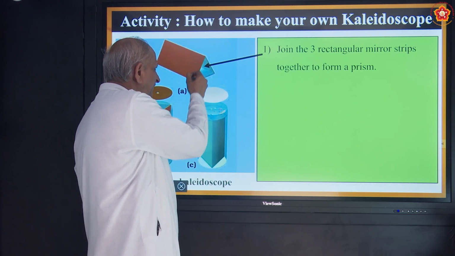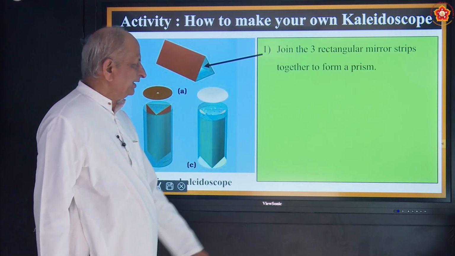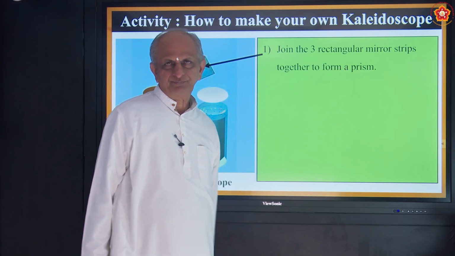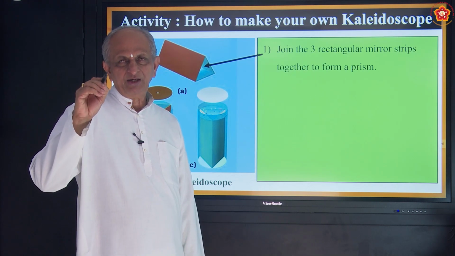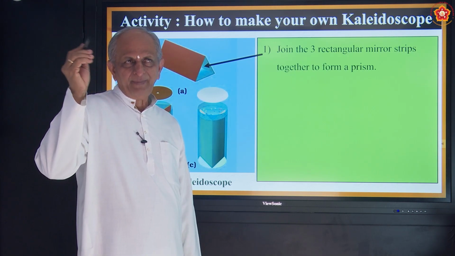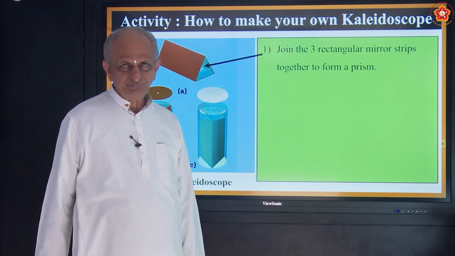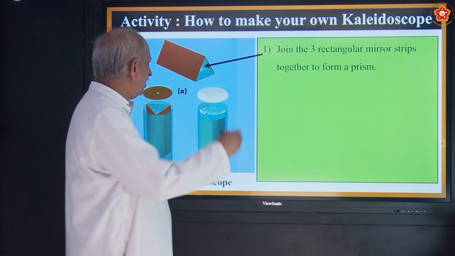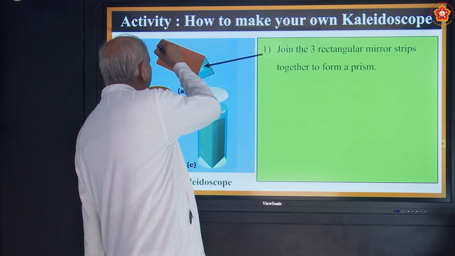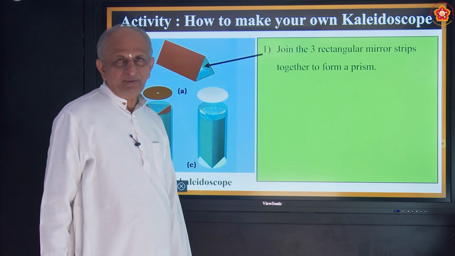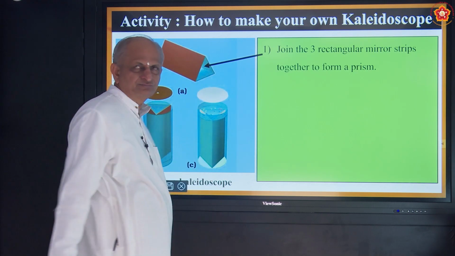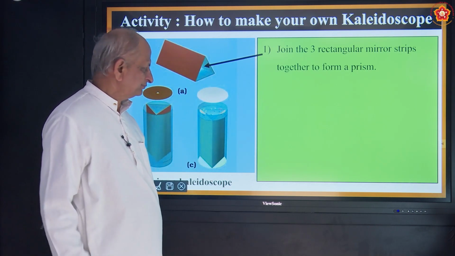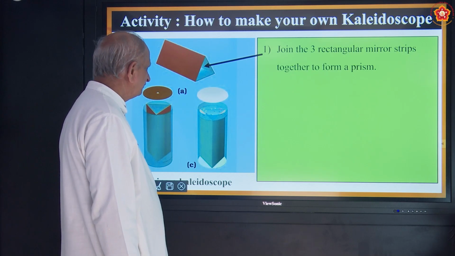They should be kept in a triangular shape. Then it forms what is called a prism. What is a prism? A prism is a solid figure having base and top of the same dimension. So here you have 2 triangles, one here and one behind. Both will be identical. And there will be 3 rectangles, which are also similar. We have shown it already.